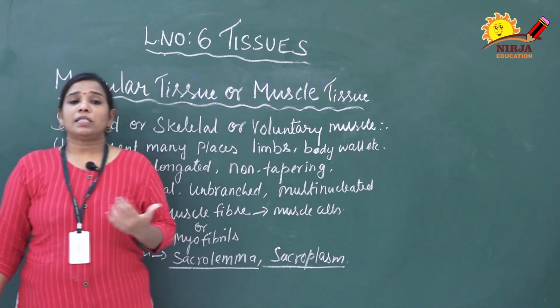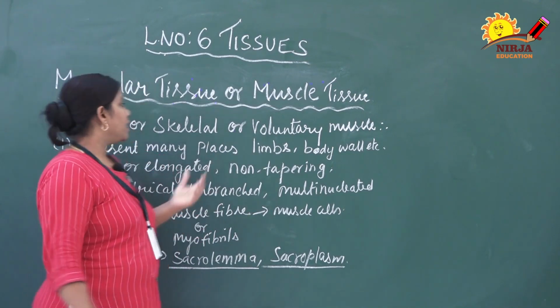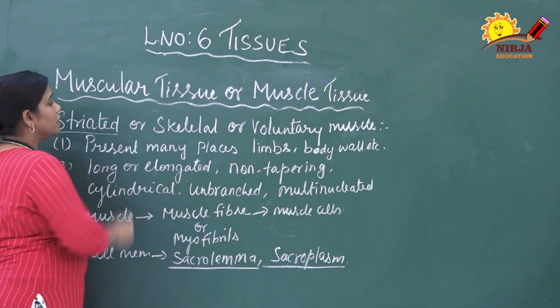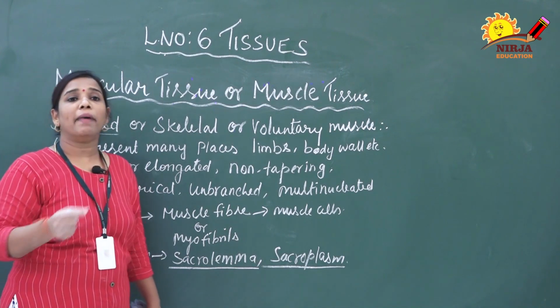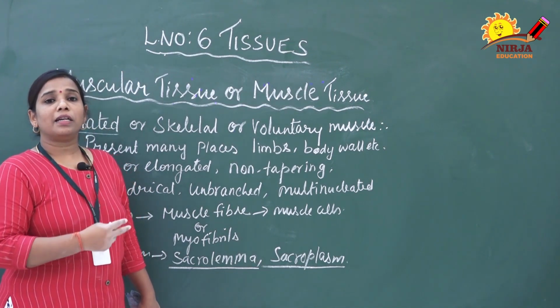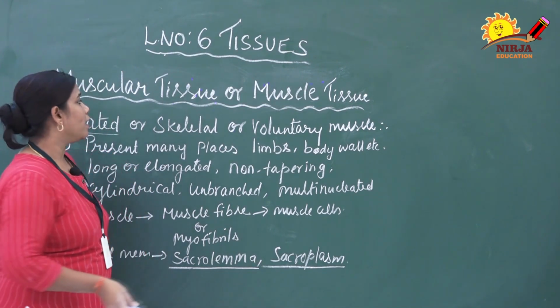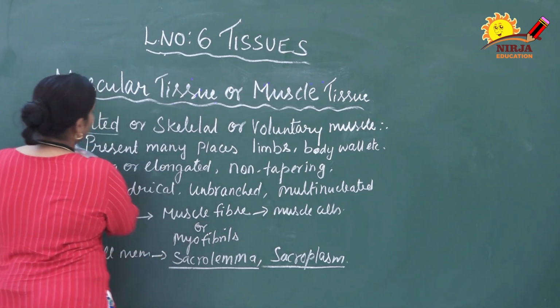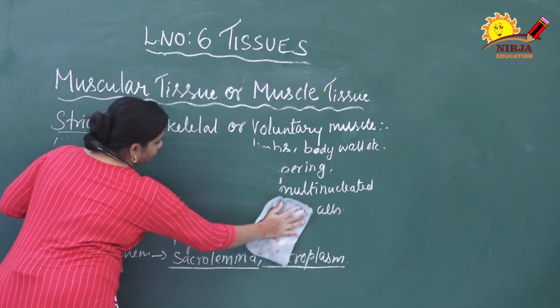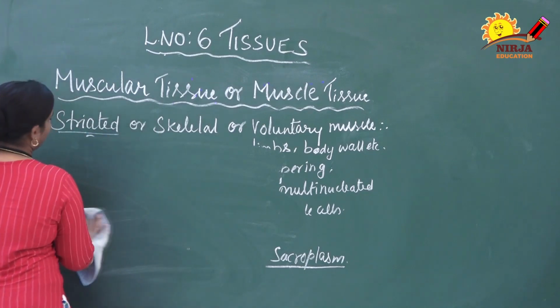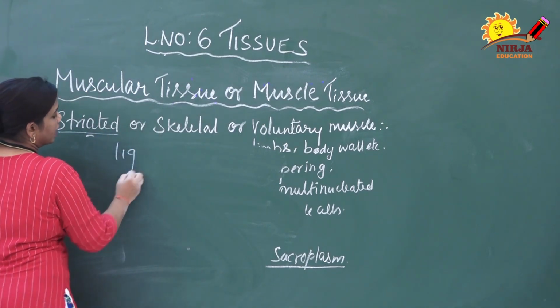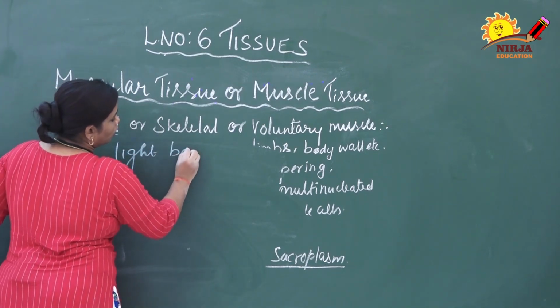Why do we call it a striated muscle? Striated means stripes; stripes means certain bands are present. This striated muscle contains two types of bands: one is a light band, another one is a dark band.